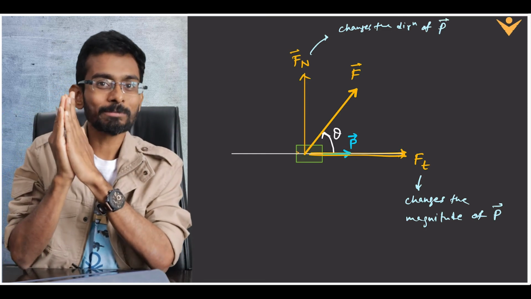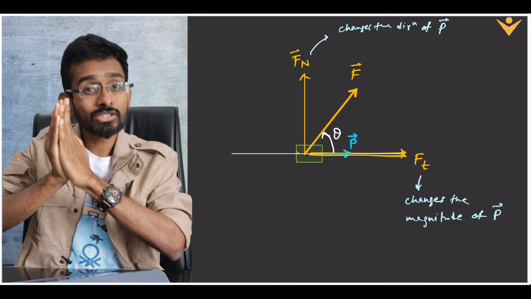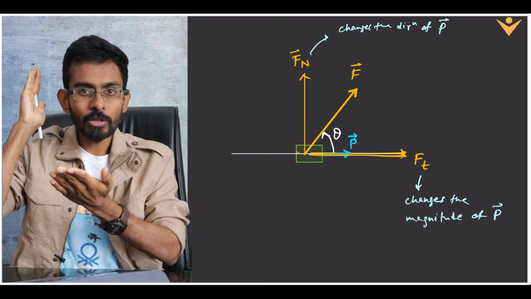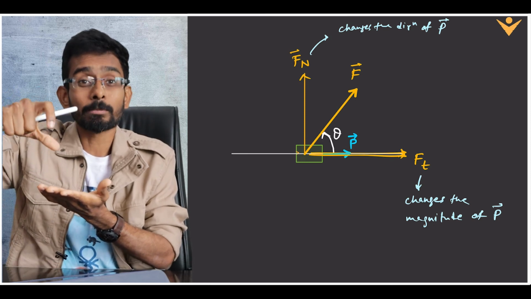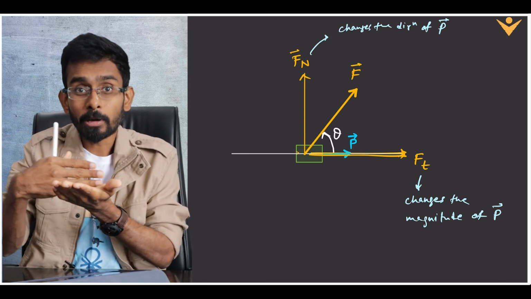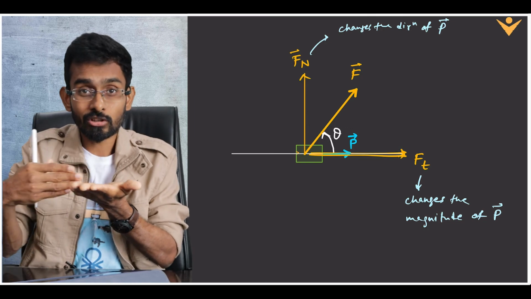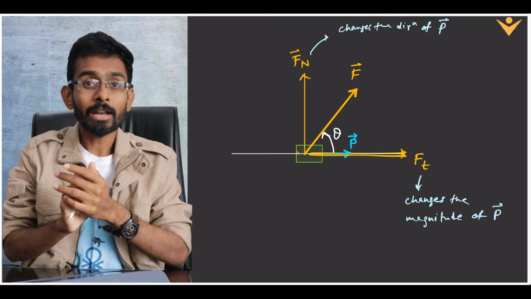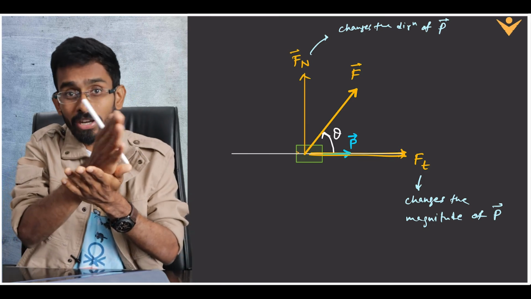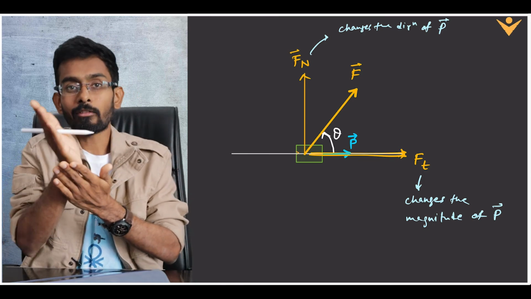So what is a force? Basically, force is a physical quantity which changes the momentum. How does it change? When you apply the force parallel to the momentum, it changes its speed, or you can say it changes its magnitude. And if you apply force perpendicular to the direction of motion or direction of momentum, then it changes the direction of momentum. All right. And if you apply it at a certain angle, then you can take two components for it. It will have both the components.